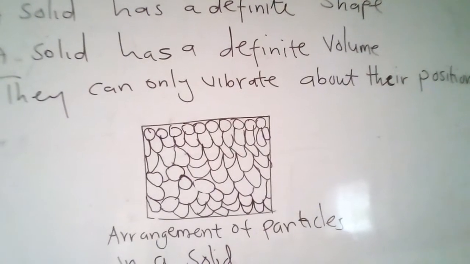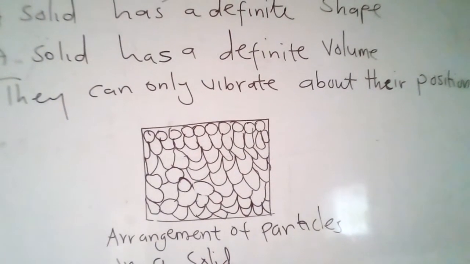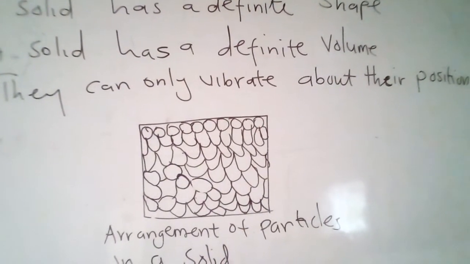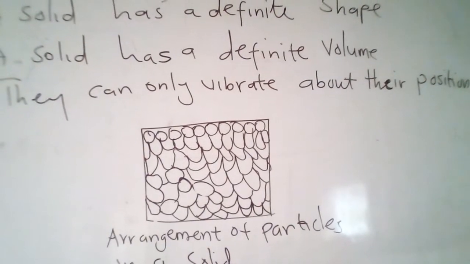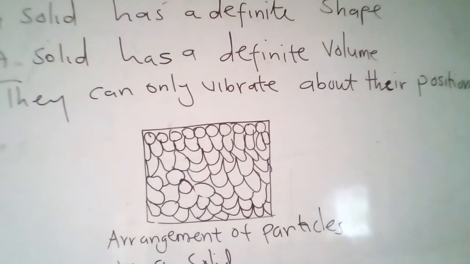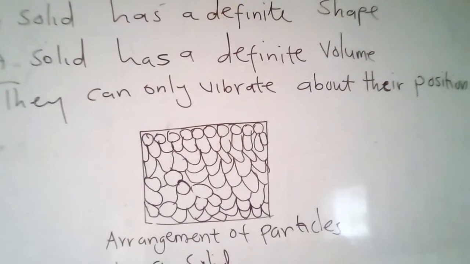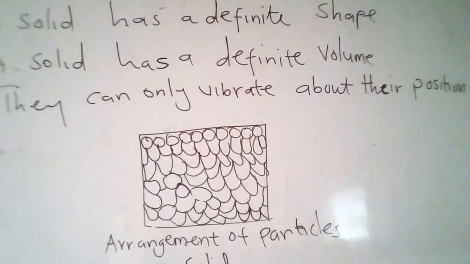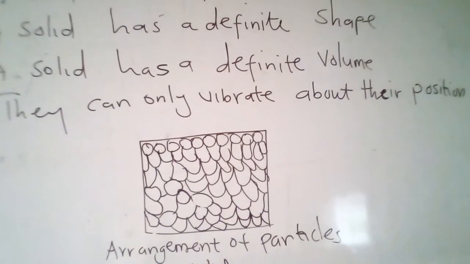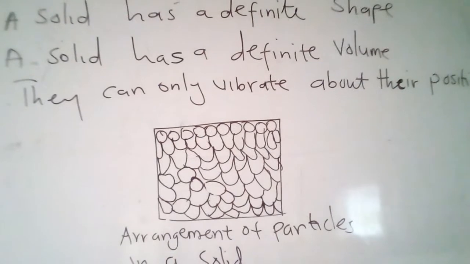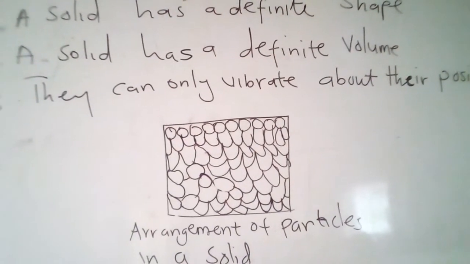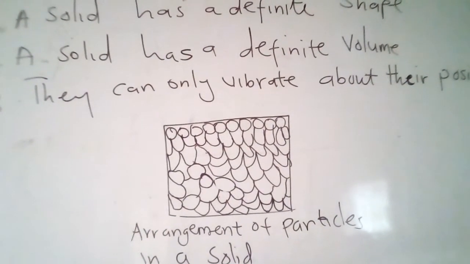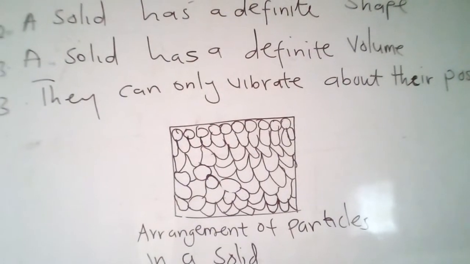Okay, so the reason why solids have a fixed shape. Solids have a fixed shape because a strong force of attraction exists between the particles of a solid, and this holds the particles closely to each other. So because of the strong force, the particles hold each other. That's why we said solids have a fixed shape.